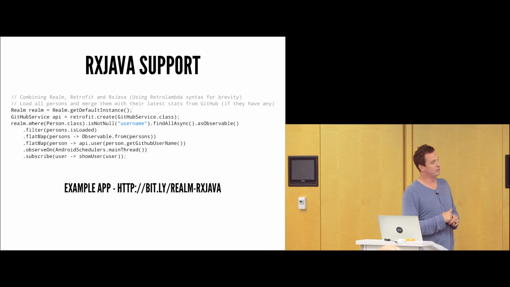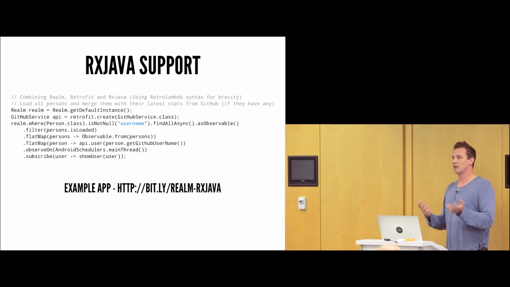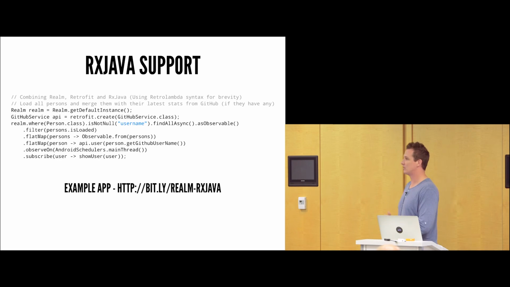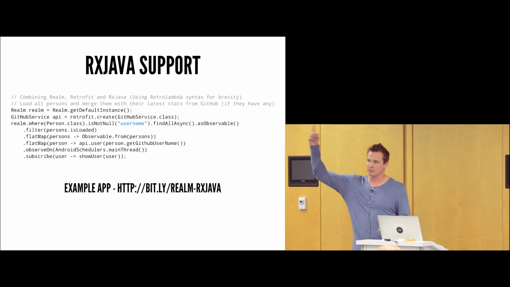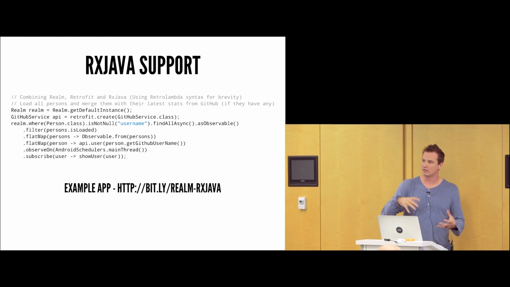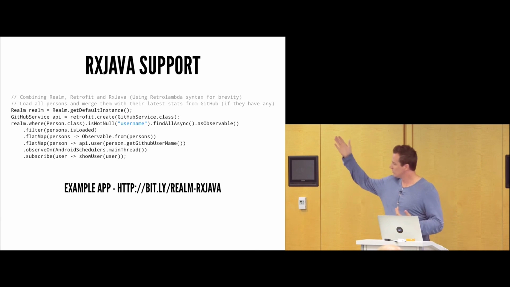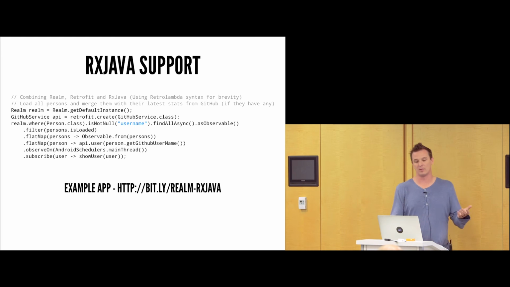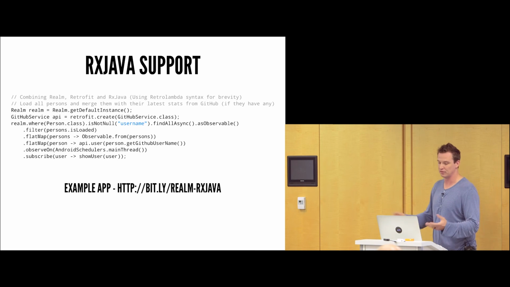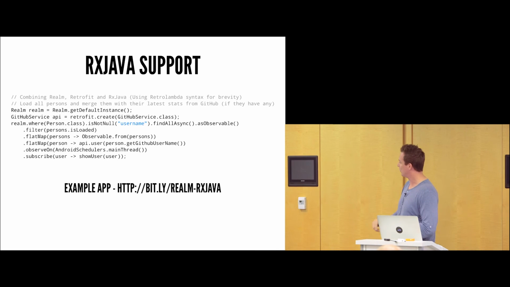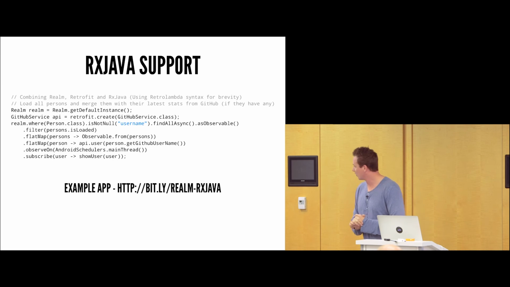Directly after that, we call a filter. And the filter says persons that is loaded. That is loaded method basically says, hey, has the query completed from Realm and has the data set been loaded? Initially, it's going to return false because it's going to be executing in the background. As soon as it returns true, the execution will occur here. And all this example does is go up to GitHub, find some stats for them, and show the stats for them. And that's in the example app that you see here in Rx Realm Java.